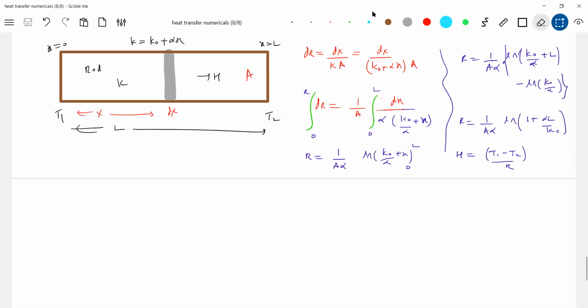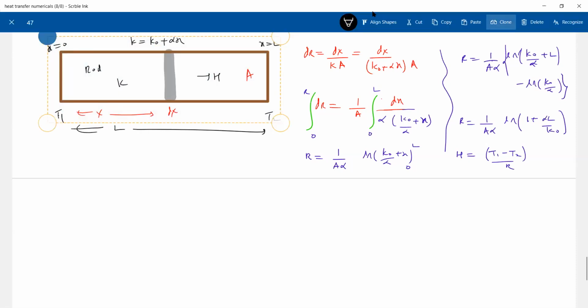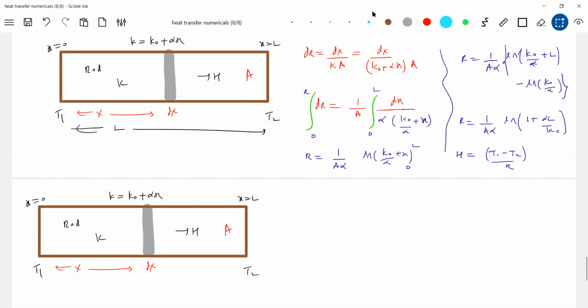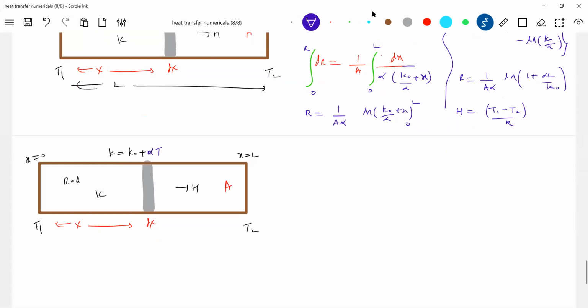Okay, next condition. If K varies as a function of temperature, what to do? This is some general discussion where students must come across all these ideas. That's why I just picked it up here. Look at what's happening in this case: thermal conductivity is varying as a function of temperature. I want an expression for thermal power flowing through the rod.